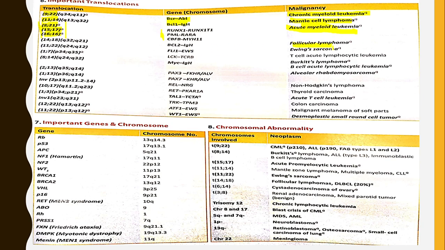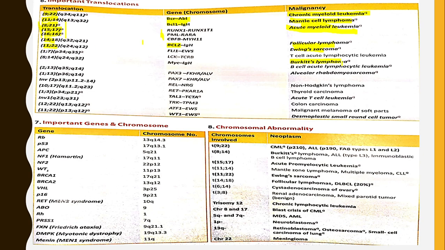Follicular lymphoma, the gene associated is BCL2, the translocation between 14 and 18. Ewing sarcoma, the genes are FLI1 and EWS, translocation between 11 and 22.